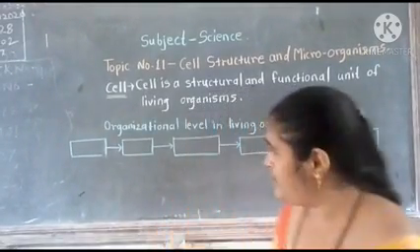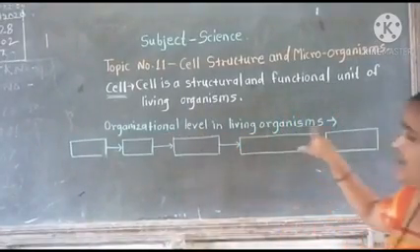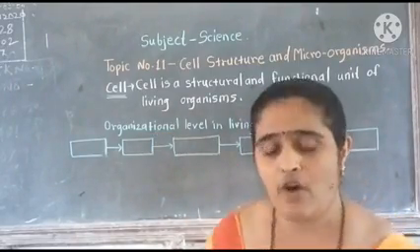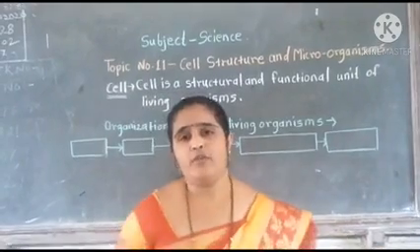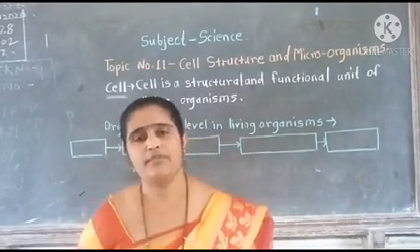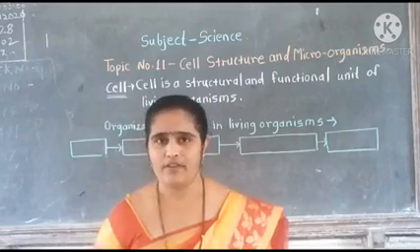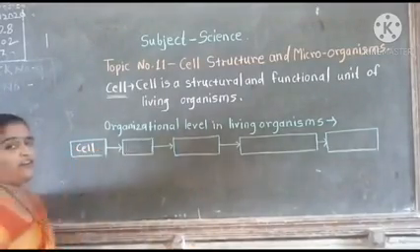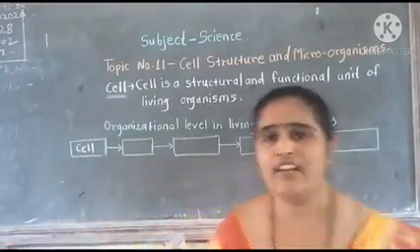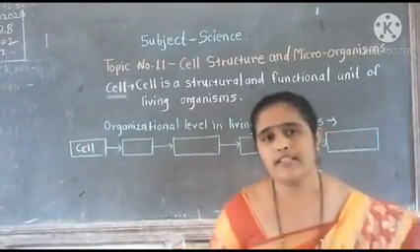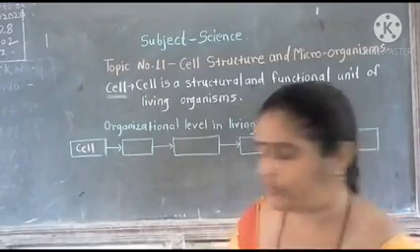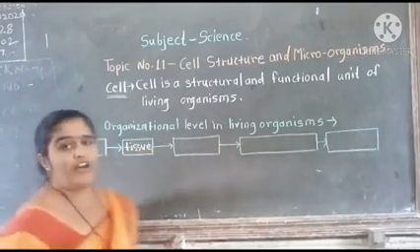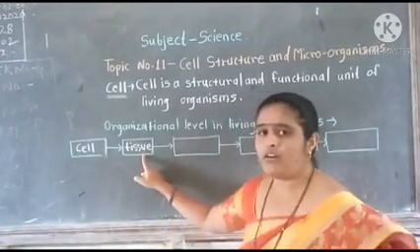Let's start the next point, that is the organizational level in living organisms. As we know, every living organism is made up of cells. So the cell is a minute component of every living organism. A number of cells come together and make a tissue.